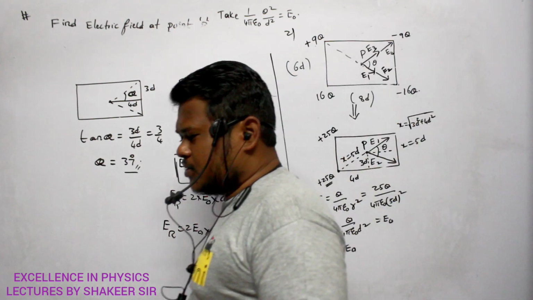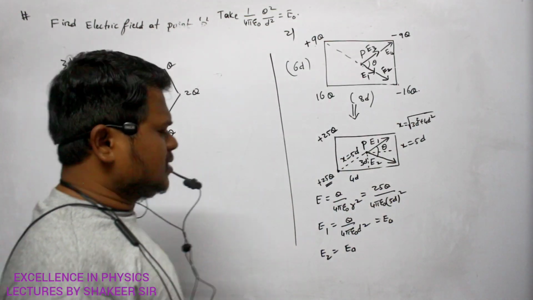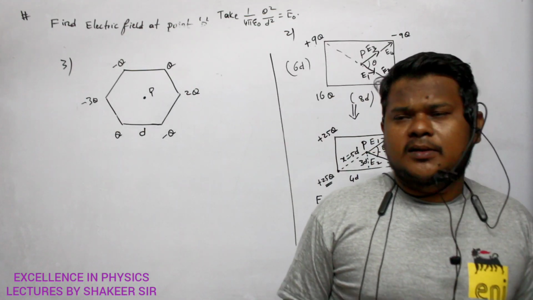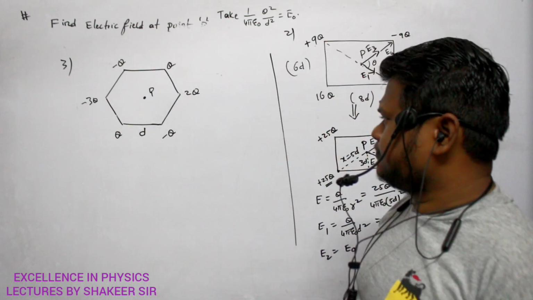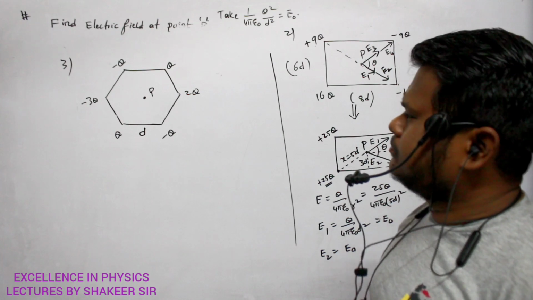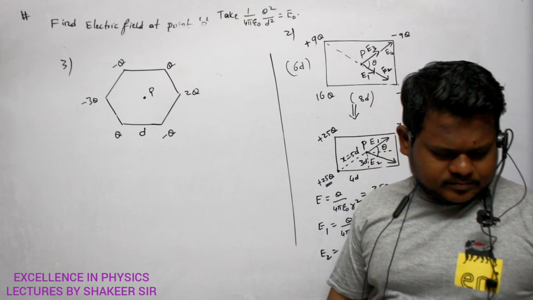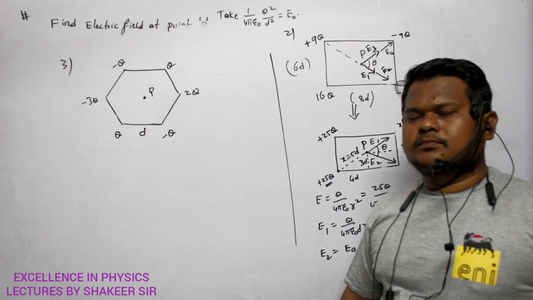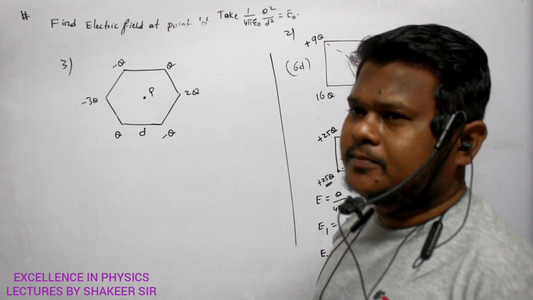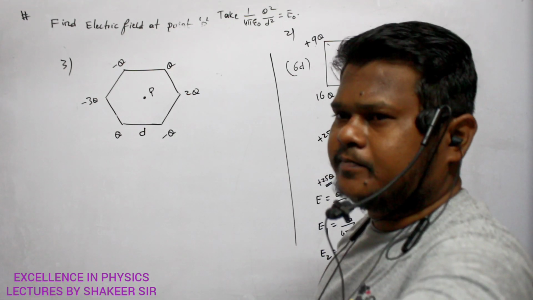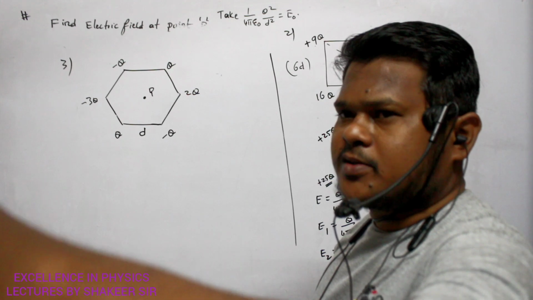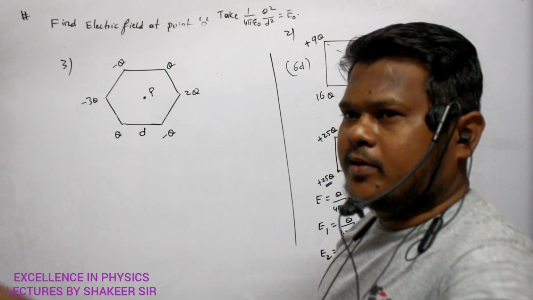Understood, no? Come a little early. How can I calculate the electric field at the center of this hexagon? Any idea? Online, can anybody say? How can I find out the direction of the electric field?